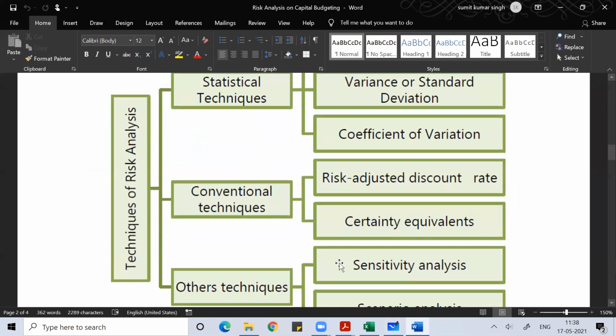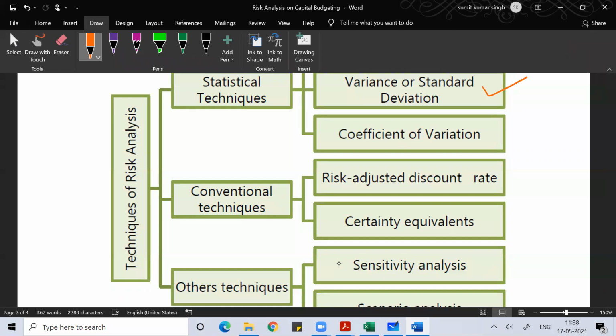So these are the techniques which we can use for risk analysis. We have discussed standard deviation, and now we are discussing coefficient of variation. The coefficient of variation is standard deviation divided by average, into 100. So whenever we are confused about which decision we should accept, we have two projects and both are mutually exclusive. Mutually exclusive means we cannot consider both of them at the same time. We have to consider one project at a time.